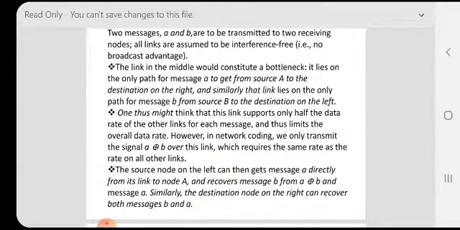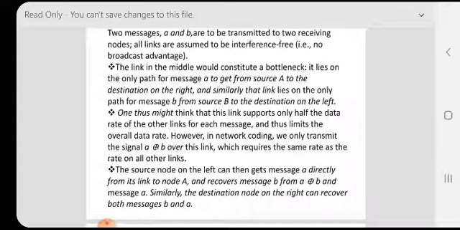It lies on the only path for message A to get from source A to the destination on the right, and similarly that link lies on the only path for message B from source B to the destination on the left. One thus might think that this link supports only half the data rate of the other links for each message and thus limits the overall data rate. However, in network coding, we only transmit the signal A XOR B over this link, which requires the same rate as the rate on other links.